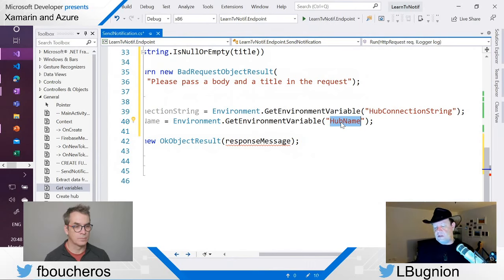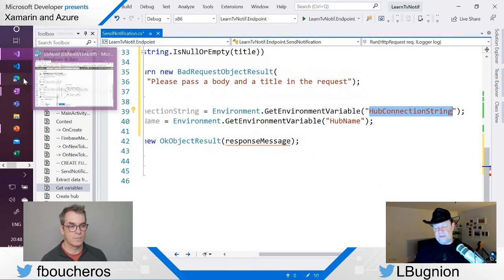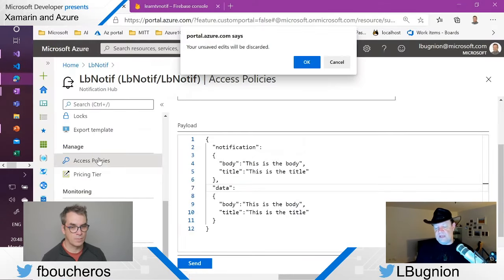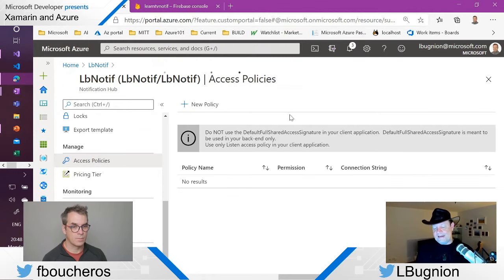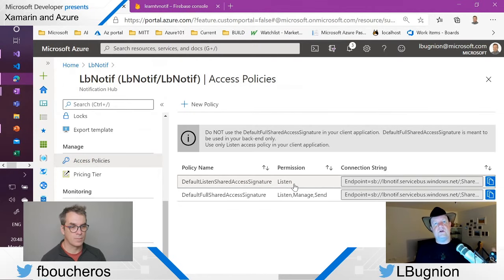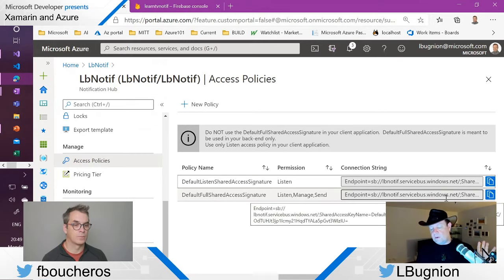So these connection strings that I need now, if I go back to my portal, remember, I showed you that we have two connection strings. We have one to listen to notifications. That's the one that you want to use on your client, the Android client, Windows client. And we have one which is used to send notifications. And this is the one that we want to use on our function. So I'm going to copy that.